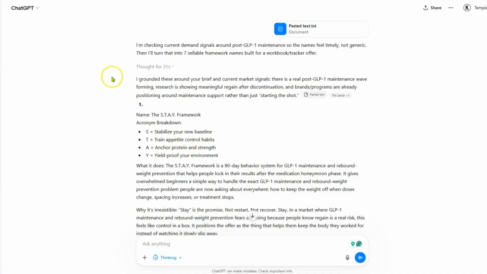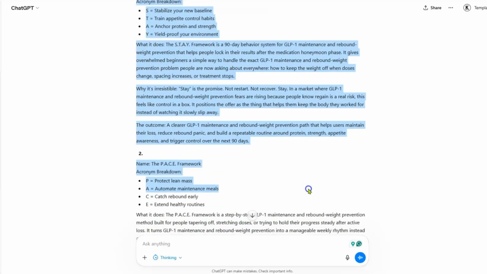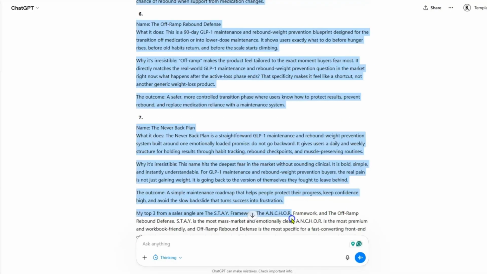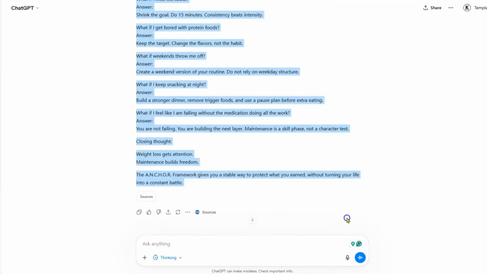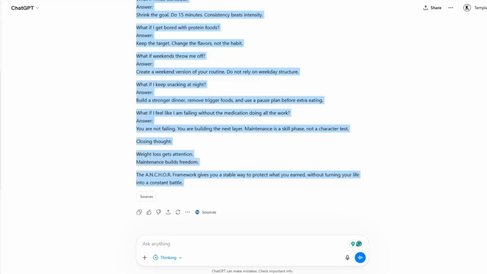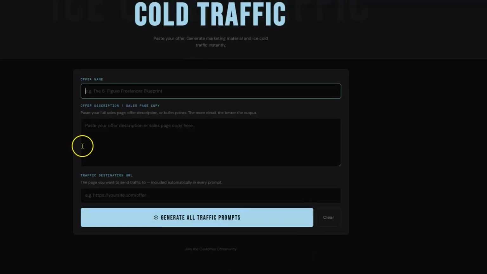So what we're going to do is take this whole framework right here, and we're going to copy the whole thing. I'm going to go all the way to the bottom, right? We're going to copy that, and we're going to go back to our tool, the Ice Cold Traffic, and it's going to be called the GLP framework, right?